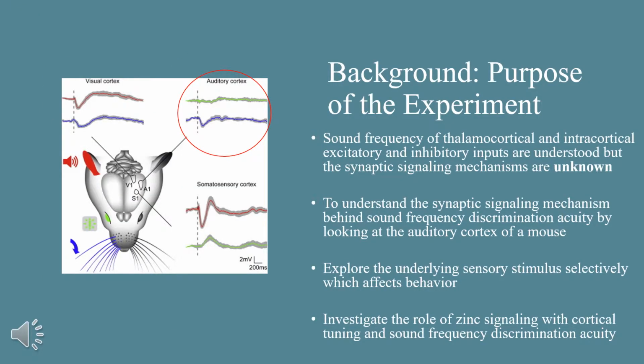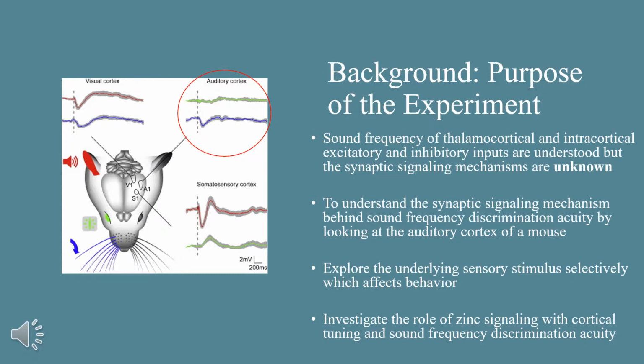The brain is constantly encoding sensory information that will direct behavior. Cortical neurons within the brain react to sensory stimuli and are tuned to specific sound frequencies. This tuning is directed by thalamocortical input and the interaction of excitatory and inhibitory intracortical inputs, where cortical inhibition regulates stimulus selectivity. However, the underlying mechanisms that regulate cortical distinction to sound frequencies is unknown.